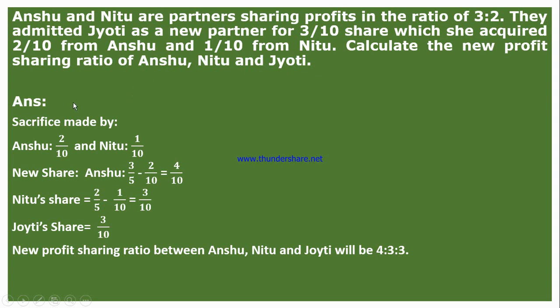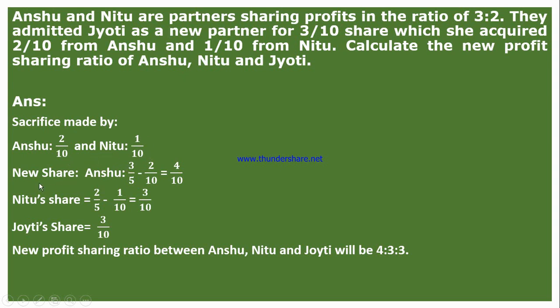So how to calculate? Again, you see that 3 by 10 is the new partner's share, and how is that new partner getting this 3 by 10? 2 by 10 from Anshu and 1 by 10 from Neetu. So here the sacrifice is already given. How much sacrifice did Anshu make? 2 by 10. And how much sacrifice did Neetu make? 1 by 10. So we got it.